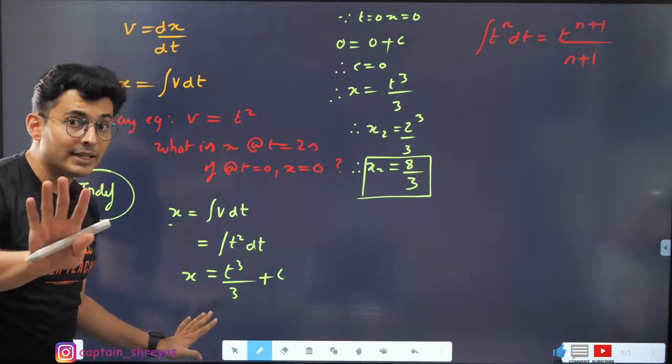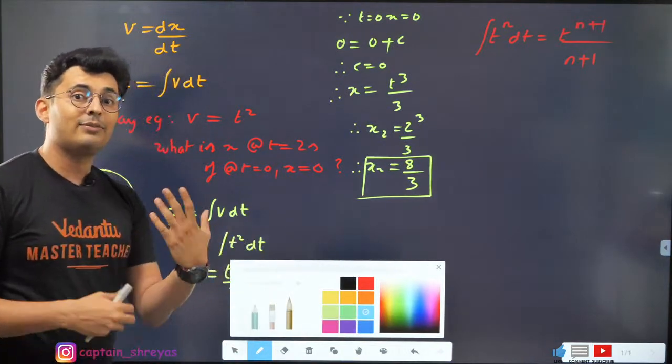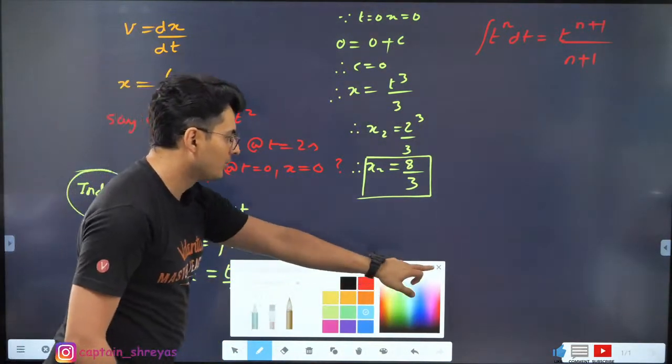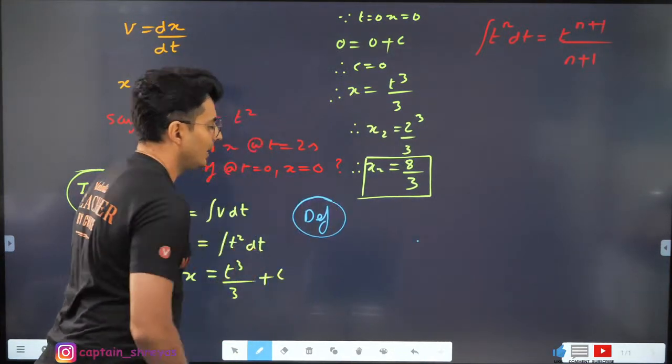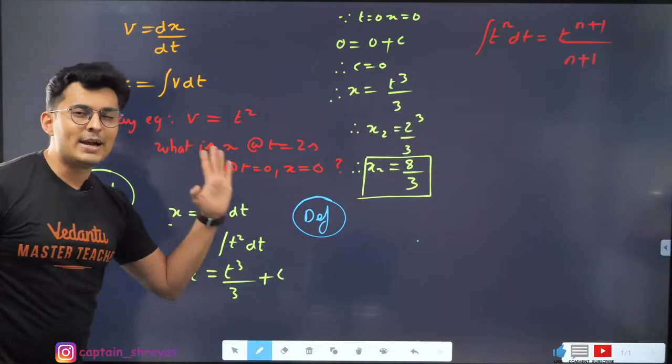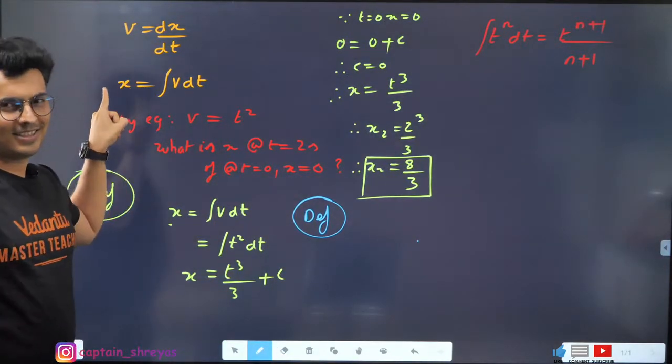Everybody clear the indefinite way? Shall we do the same problem the definite way? Look at this. Observe now. Okay, so now I'm going to do it the definite way. When you do definite integration, this formula slightly changes.